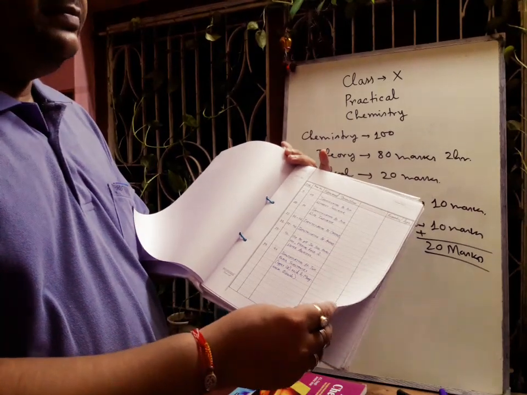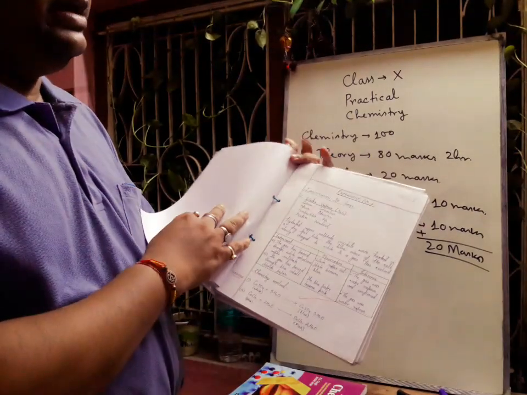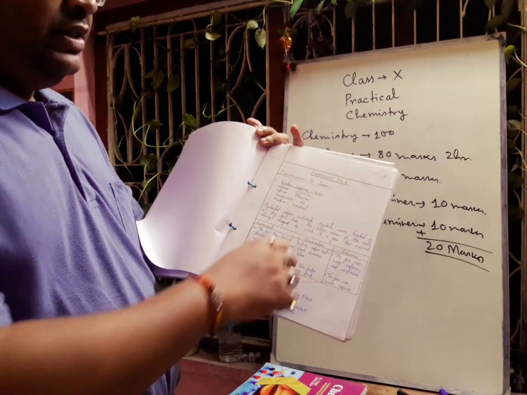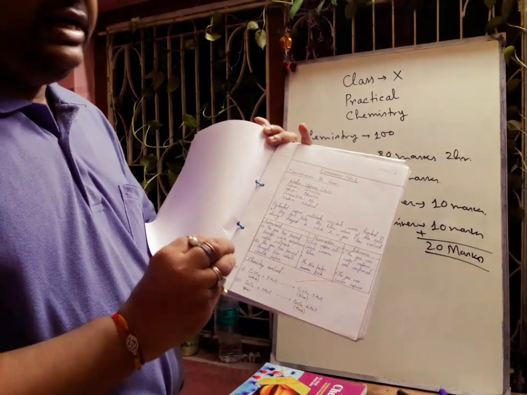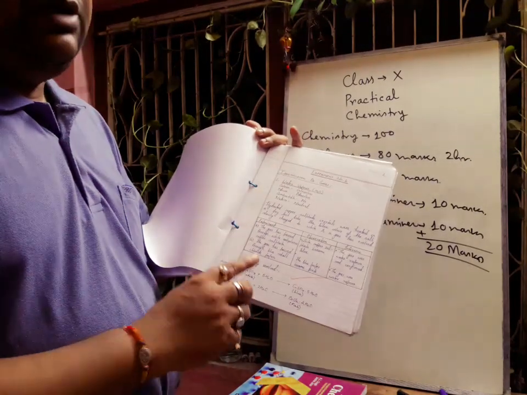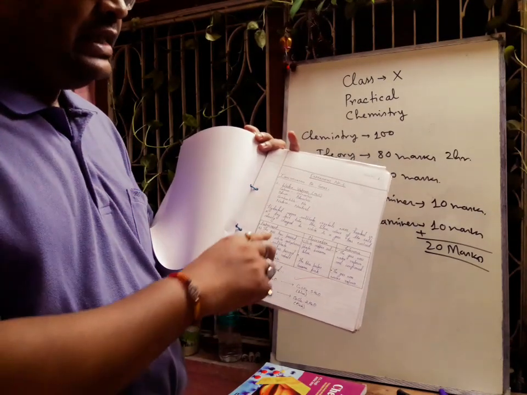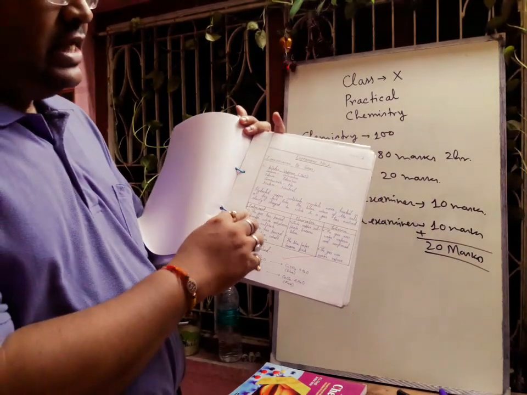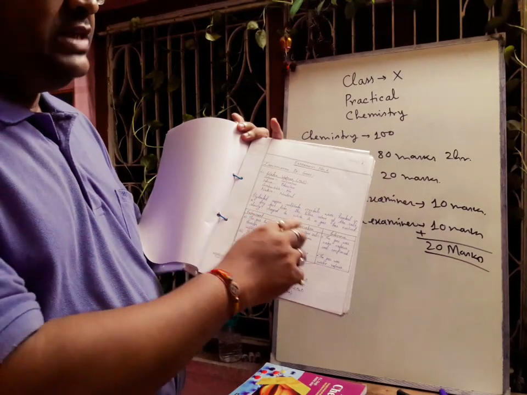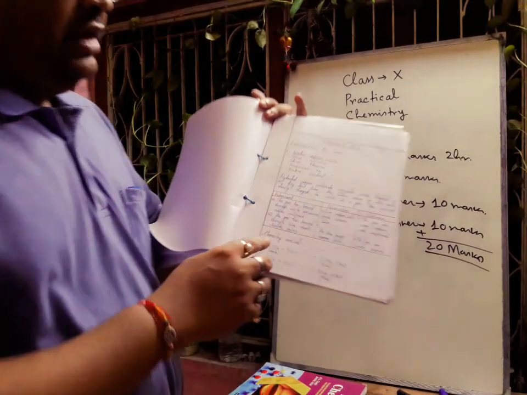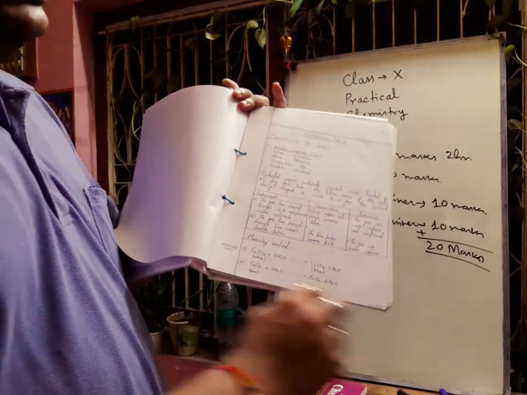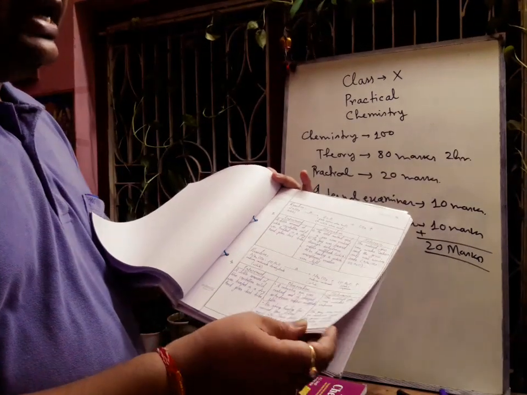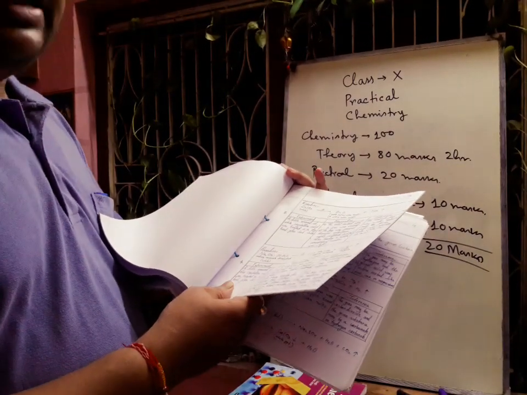Then you will start writing your practical file. Experiment number 1, identification of gases. First one is water vapor. And whatever experiment you write, you have to draw one table, and here you can use only two inks. One is blue ink, another is black ink. Don't use other colored inks. Always make a table like this: experiment, observation and inference. And finally you will write the chemistry involved, meaning reactions, so that you can understand properly. So in this way you have to try writing the practical file.